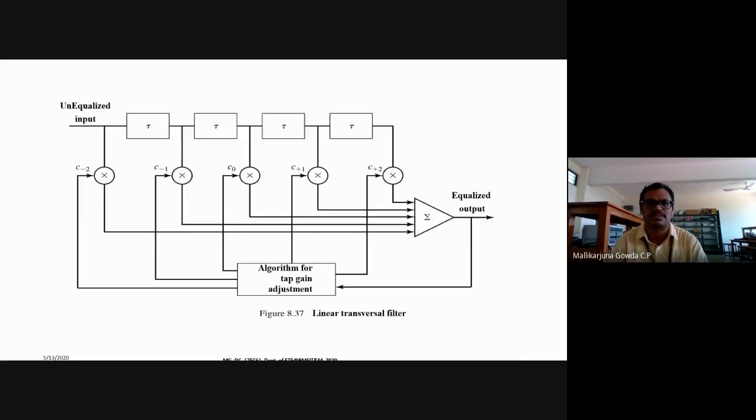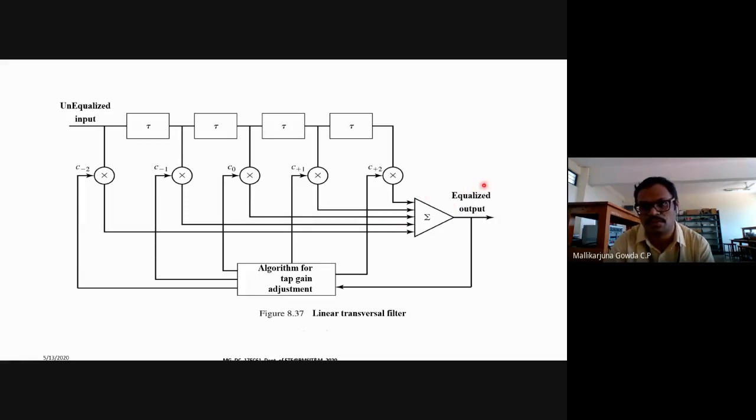That diagram I think we will be able to see here. This is the diagram of the linear transversal filter. Here, this is the unequalized input I am applying to the delay elements. These are all delay elements. The outputs of those will be summed up, and I will be getting the equalized output.